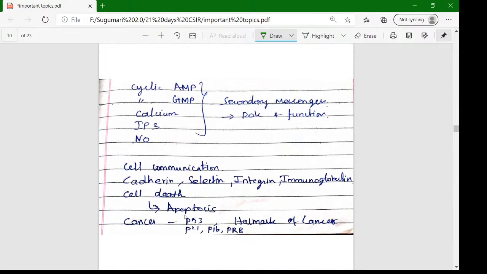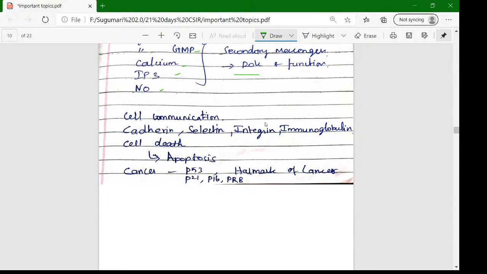Okay, next, apart from the pathways, the next thing is the secondary messengers. Secondary messengers: cyclic AMP, cyclic GMP, calcium, IP3, and NO, nitric oxide. These are the roles and their functions in the pathways. That's very important. Apart from that, cell communication, how cells communicate, with cadherin, selectin, integrin, and immunoglobulin roles in that cell communication.